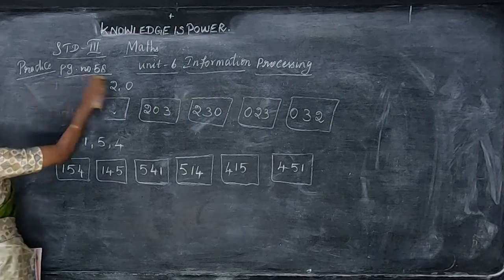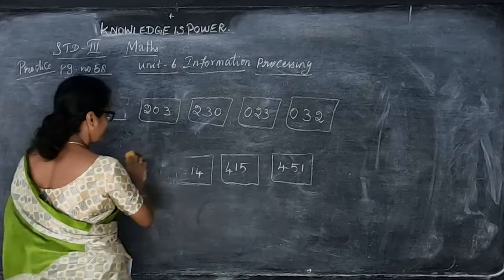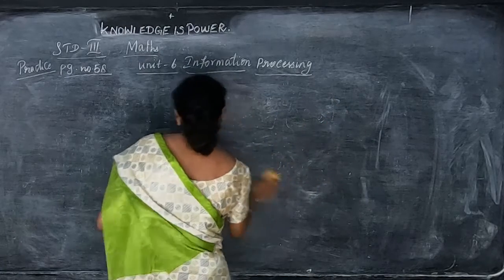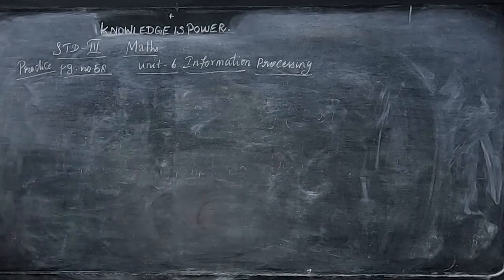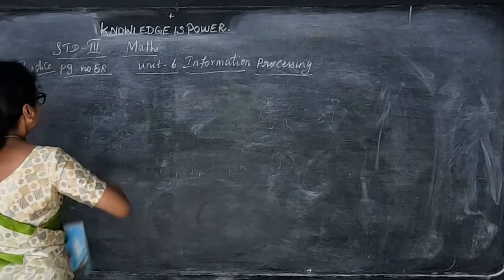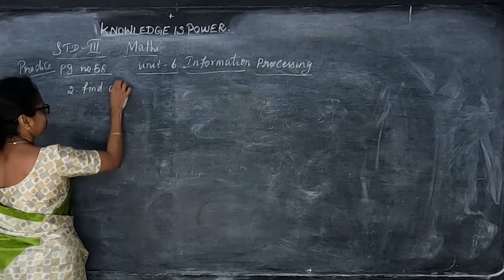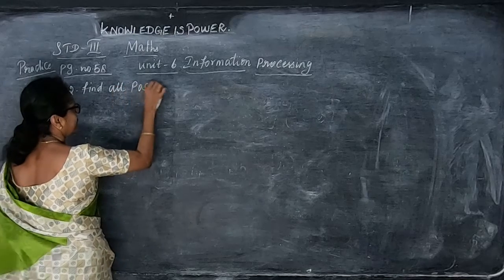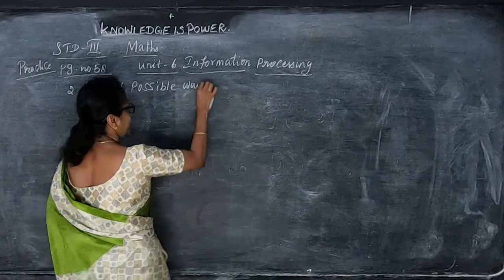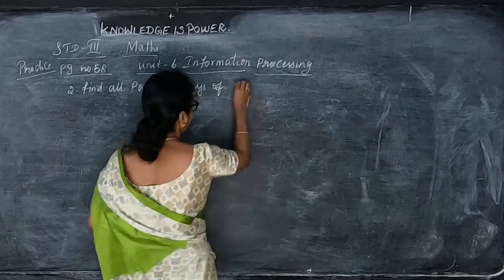Now the next one they are given the alphabet. So you have to write the possible ways of writing the alphabets. What alphabets they are given? Sum number 2. Find all possible ways of combining 3 letters.